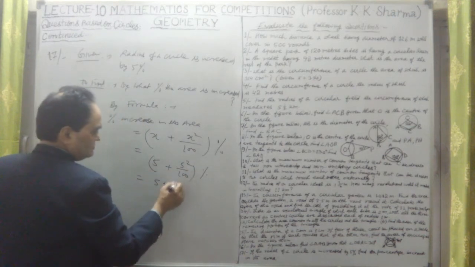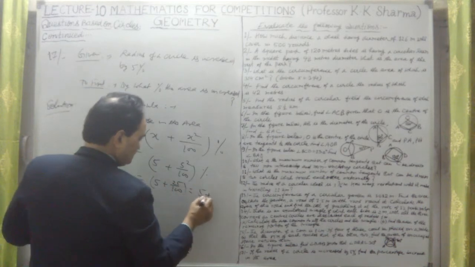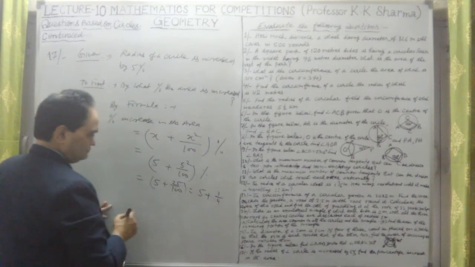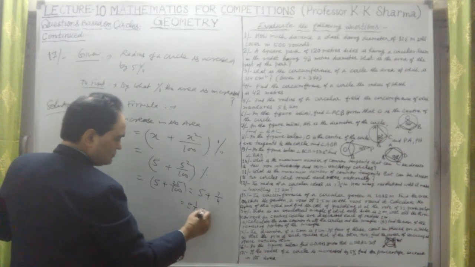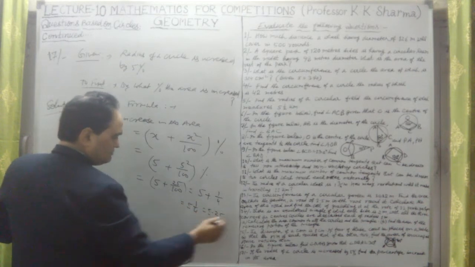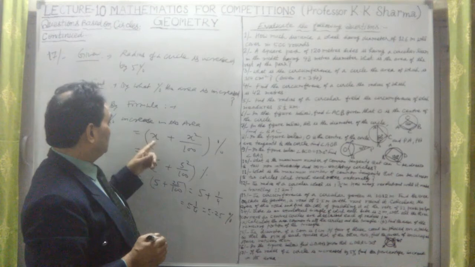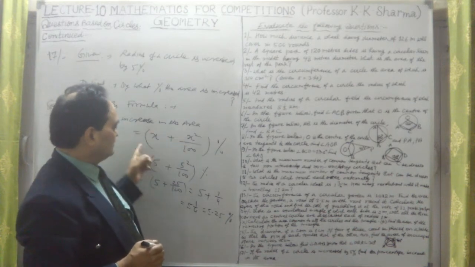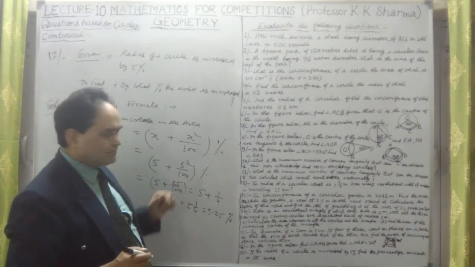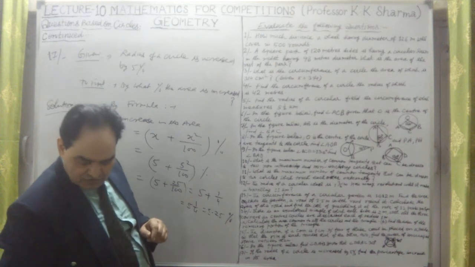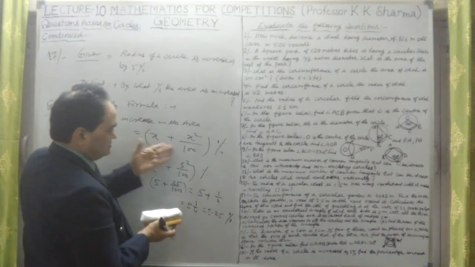This is 5 plus 25 upon 100. That means this is 5 plus 1 upon 4. So this is 5 and 1/4, or 5.25%. The increment is in area. Percentage increase in the area is equal to X plus X square upon 100, where X is the percentage increase in the radius. Now let me first find out how this formula is obtained and how this is applied.